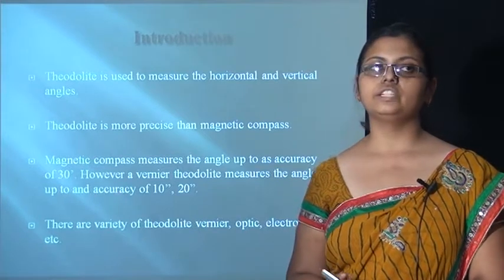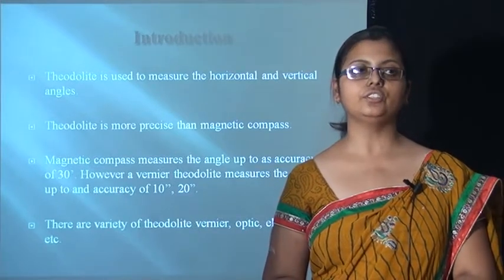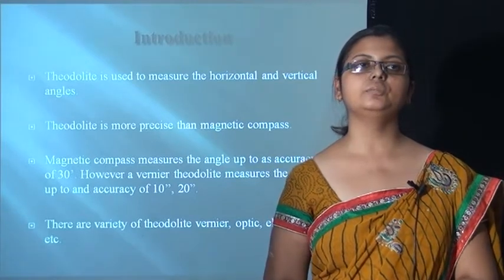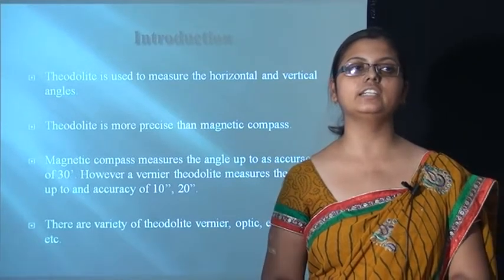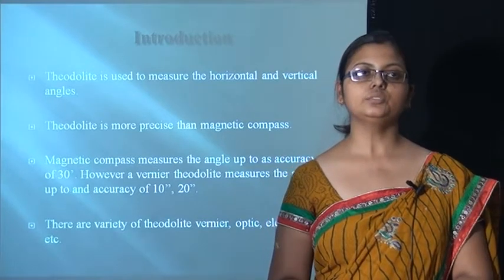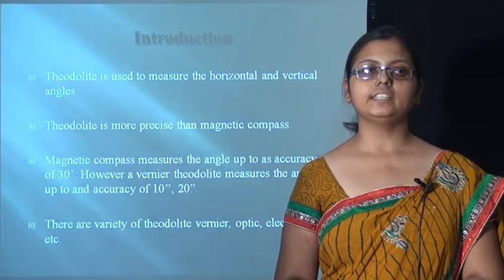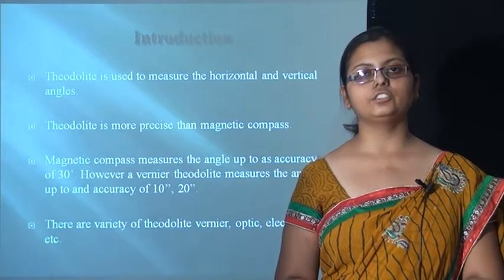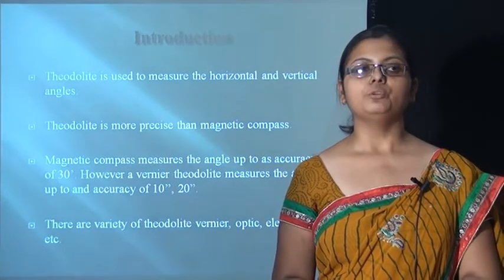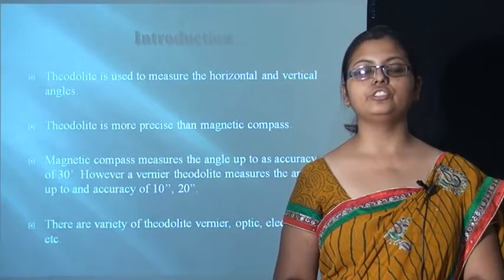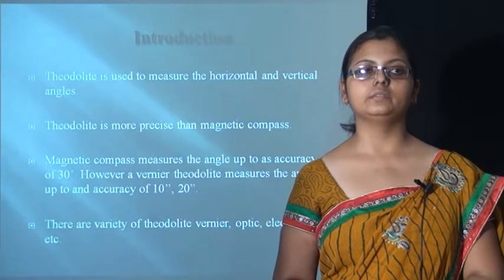We will go through the introduction of the theodolite. What is a theodolite? Basic definitions of the theodolite. Theodolite is used to measure the horizontal and vertical angle. Theodolite is more precise than magnetic compass. Magnetic compass measures an angle up to the accuracy of 30 minutes, while vernier theodolite measures the angle up to the accuracy of 10 minutes or 20 minutes.